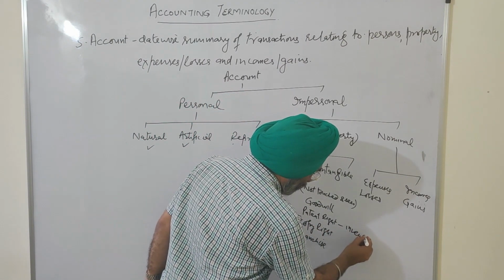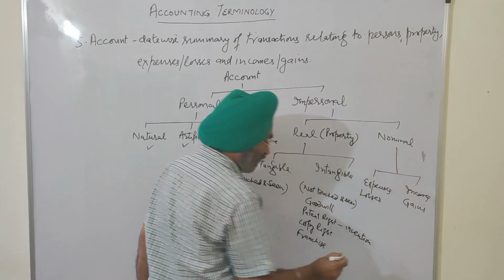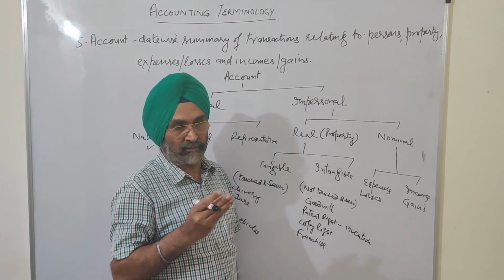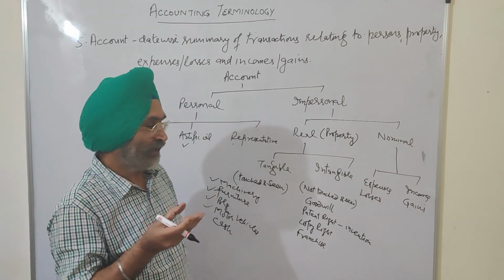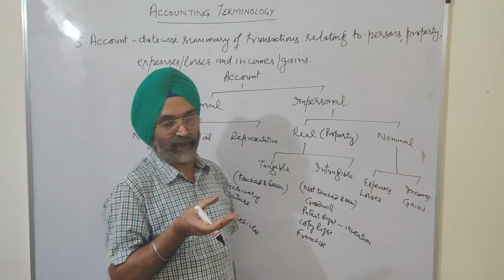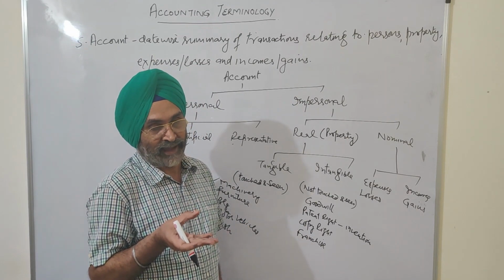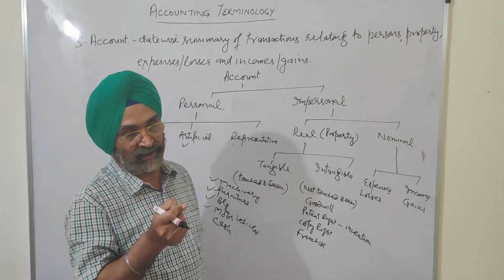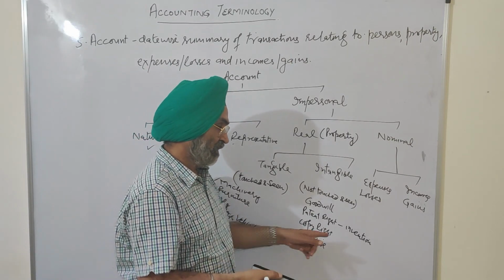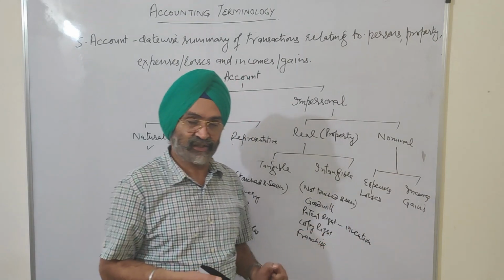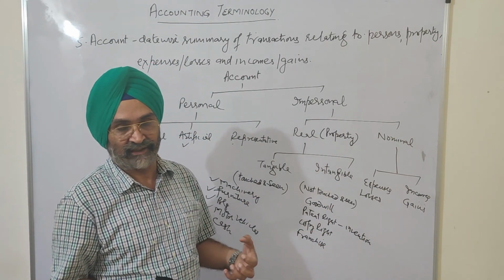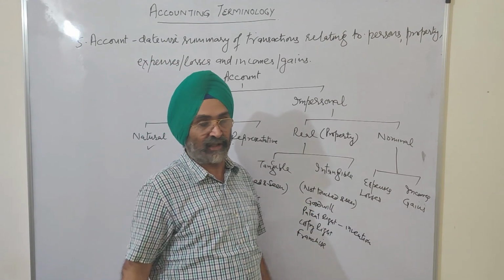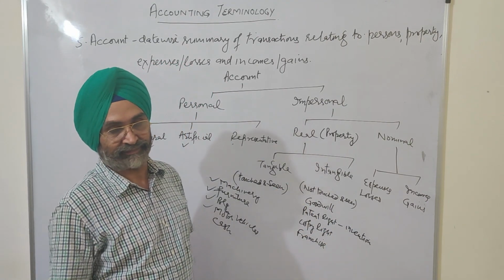If I have invented a formula, if I have invented a medicine, these days coronavirus is quite popular the world over. If somebody invents a medicine or a vaccine for this coronavirus and gets it registered, then he will have a patent right over that particular vaccine, that particular medicine.